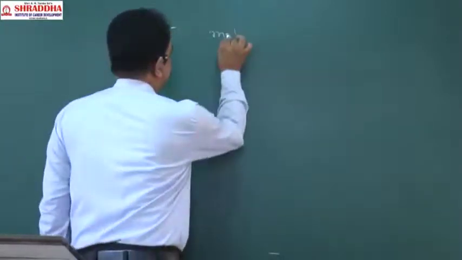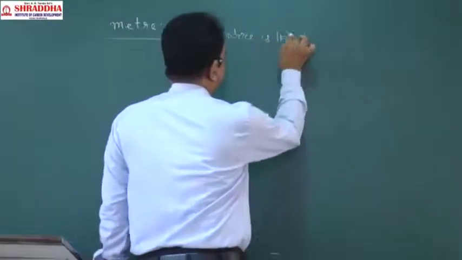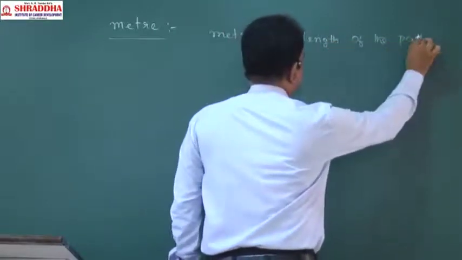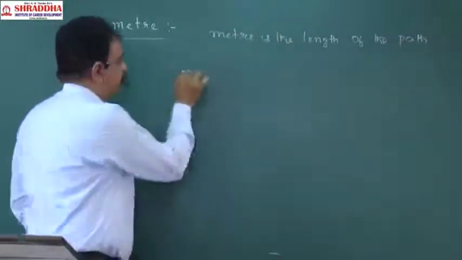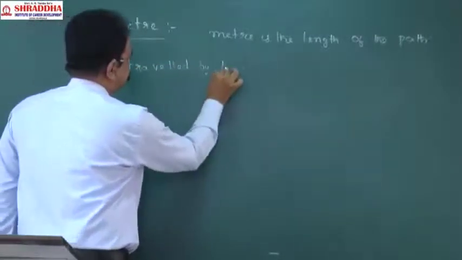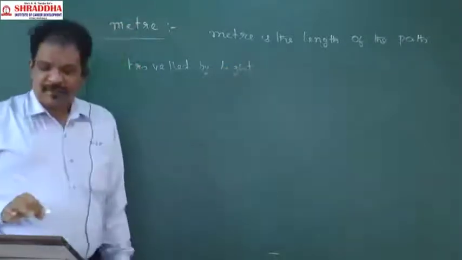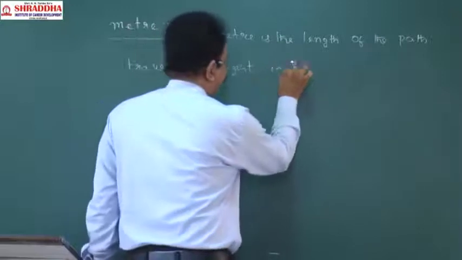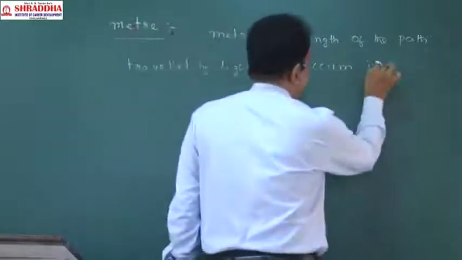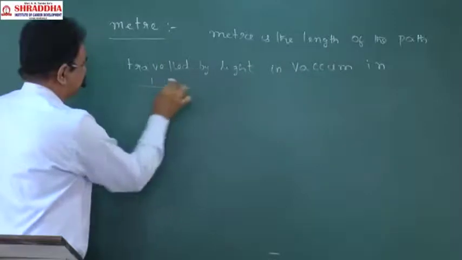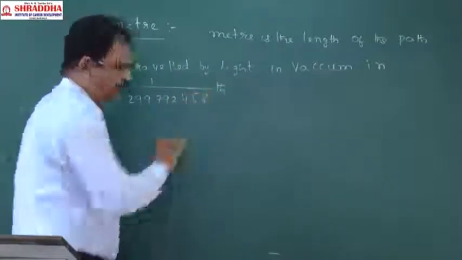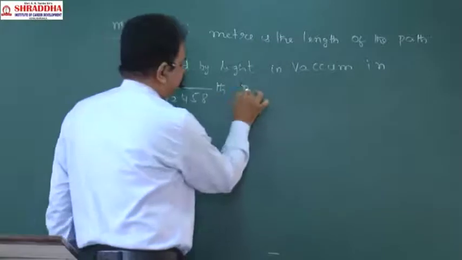Meter is the length of the path travelled by light in vacuum in 1 by 299 792 450th part of a second.